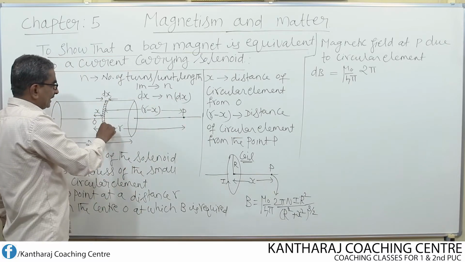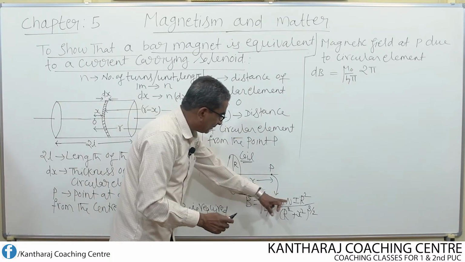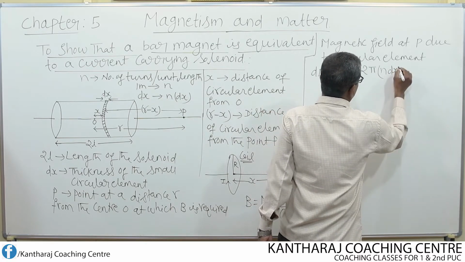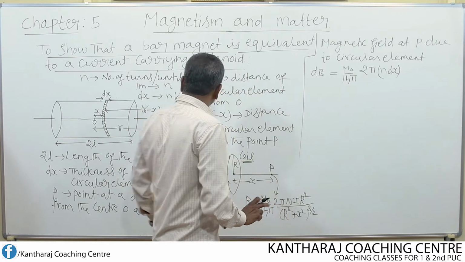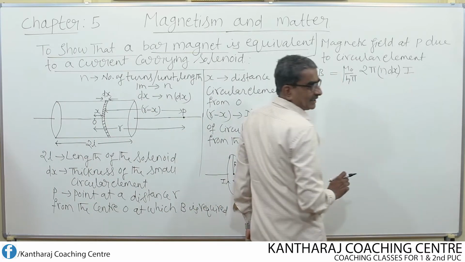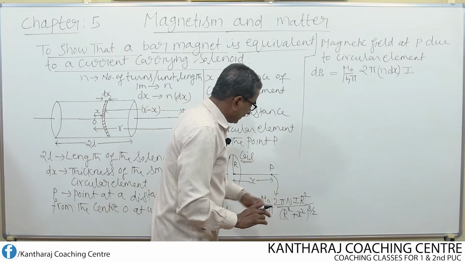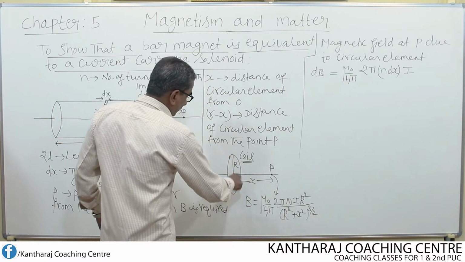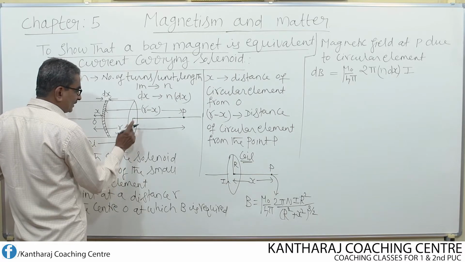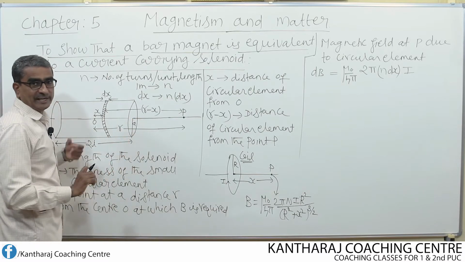So, from the entire thickness, how many number of turns are there? N into dx. Therefore, in place of n, what do I write? N into dx. Then current. What's the current? I is the current. As usual, let I be the current flowing through the solenoid. Then r square. R is the radius of the coil. Here, I now consider the radius of the solenoid as A. So, the radius is equal to A instead of R.